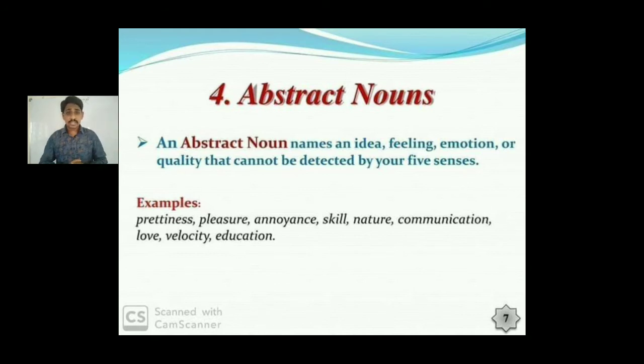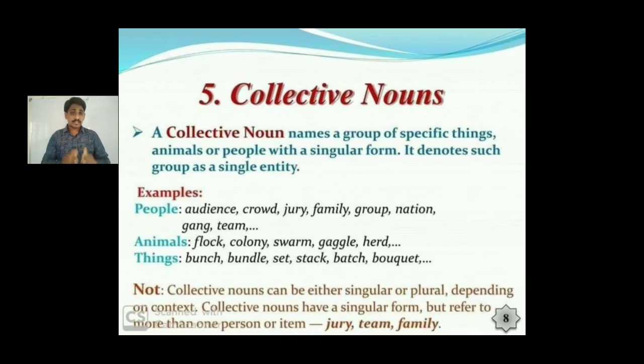Prettiness, pleasure, annoyance, skill, nature, communication, love, velocity, education, etc. These are abstract nouns. Our next type is collective nouns. What are collective nouns? Collective means group. So a group of specific things is known as a collective noun.